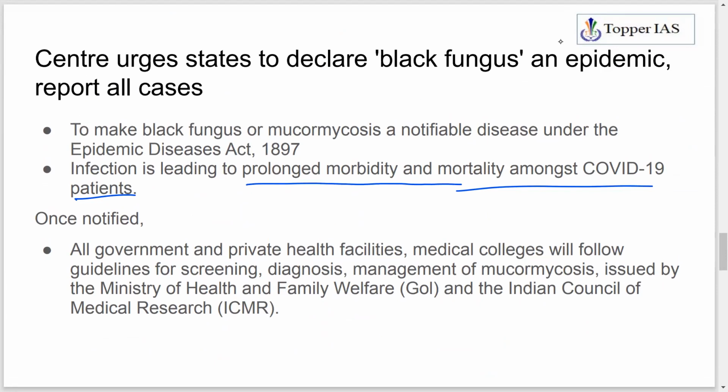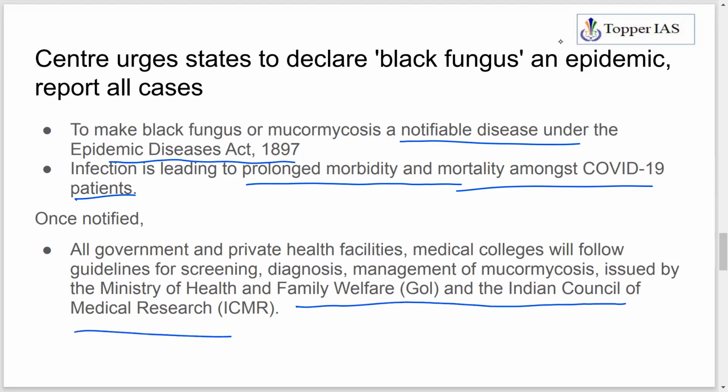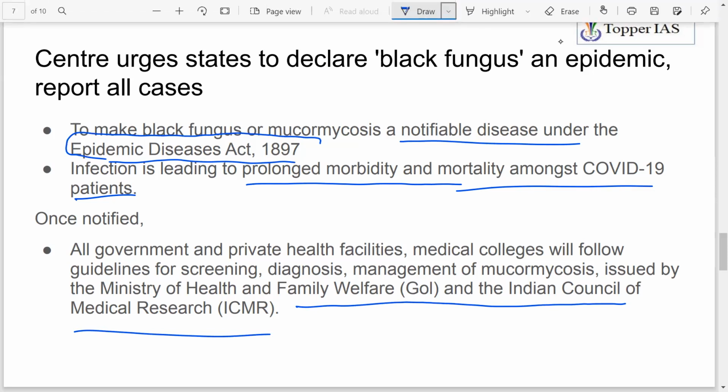Okay, so the Centre has told states to declare it as a notifiable disease under the Epidemic Diseases Act 1897. Once states declare this as a notifiable disease, all government and private health facilities and medical colleges will follow the guidelines issued by the Ministry of Health and Family Welfare as well as ICMR, the Indian Council of Medical Research.